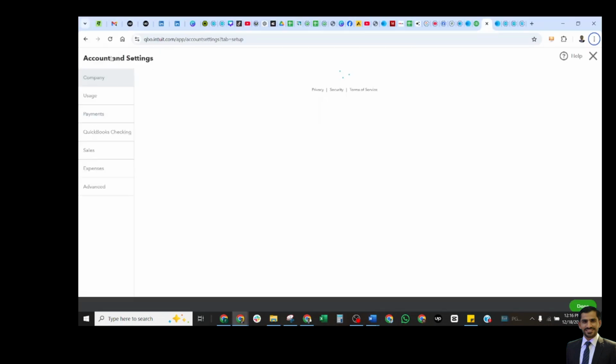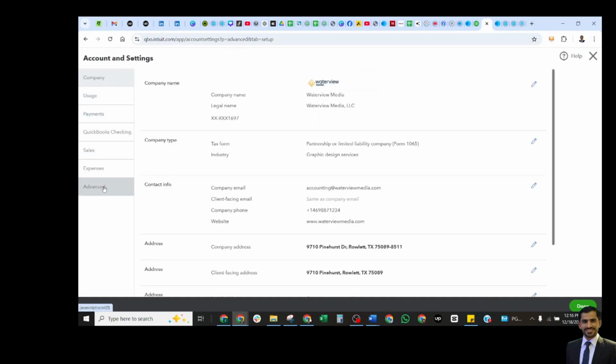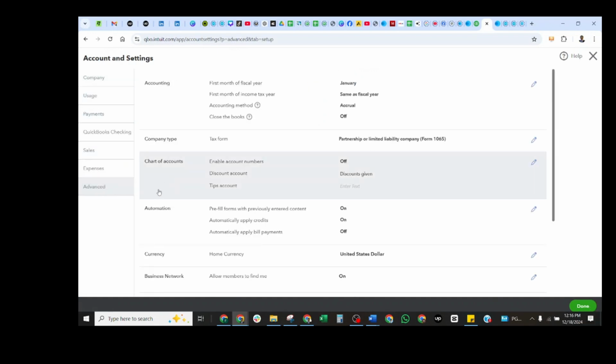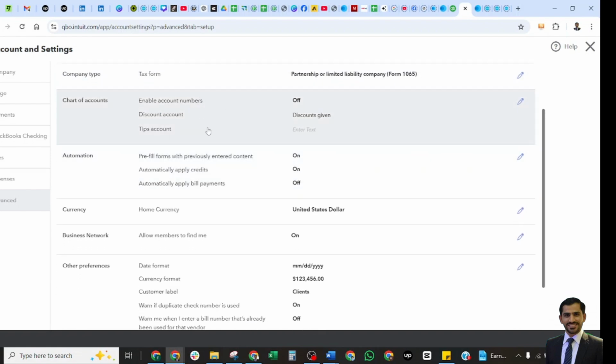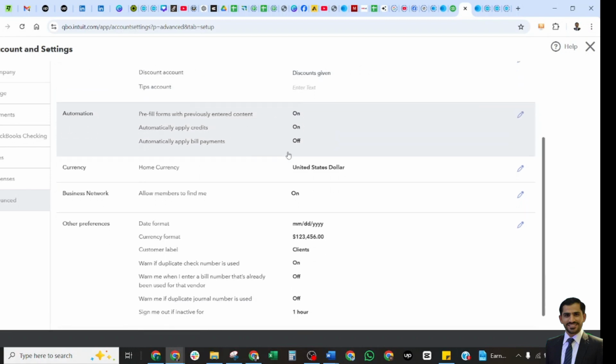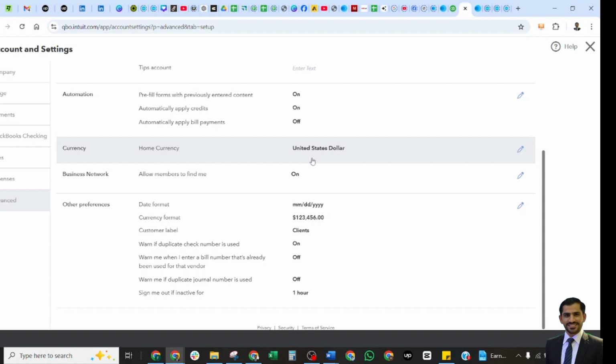So this was Accounts and settings: company, usage, payments, sales, expenses, and advanced. We were discussing this Advanced section here: closing the books of the year, company type, partnership 1065, and the chart of accounts. Enable the account numbers here; you can enable them from here. These are the automation forms and the currency. You can select multi-currency here. Here is the United States dollar, and these are the other preferences like date formats, currency formats, and you can also change the time of sign out.